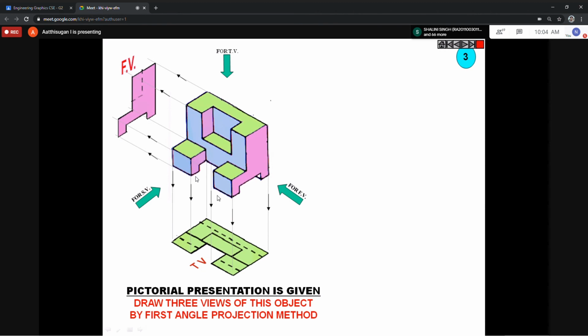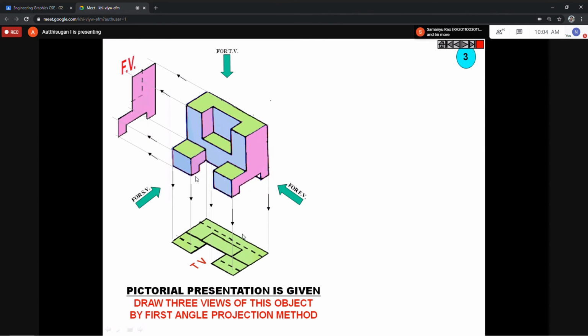So the dotted line is mainly for the cut section, the portion that is not visible. The removed portions you have to draw dotted. In the top view, the line behind and that rectangle should be dotted. Because in the top view, the corners, everything is there, but this is indicated in green color.